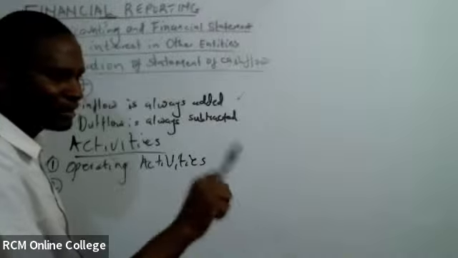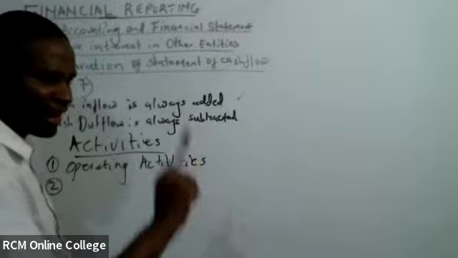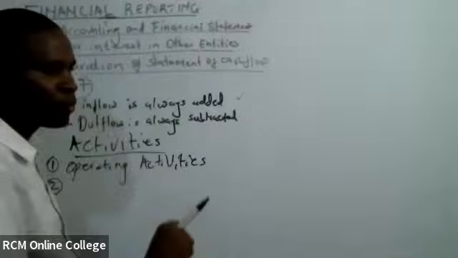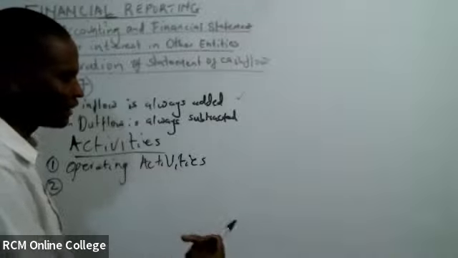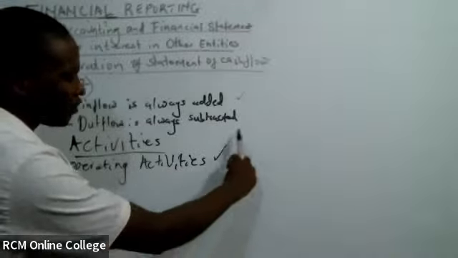Still, under operating activity, we are going to look at the non-cash items. By the way, can you give me an example of a non-cash item, which will be found here as well?